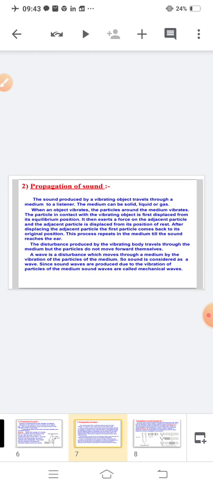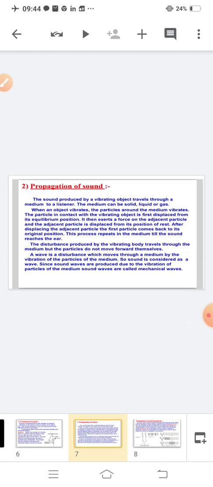Now we hold this ringing bell tightly with our hand. It will stop vibrating, and the sound coming from it also stops. It is clear that when the bicycle bell is vibrating, it produces sound, and when the bicycle bell stops vibrating, the sound also stops. From this discussion, we can conclude that sound is produced when an object vibrates, moves back and forth rapidly. In other words, sound is produced by a vibrating object. Clear?